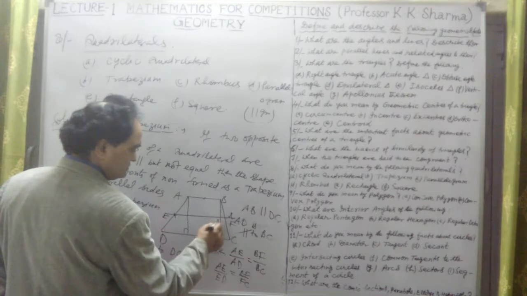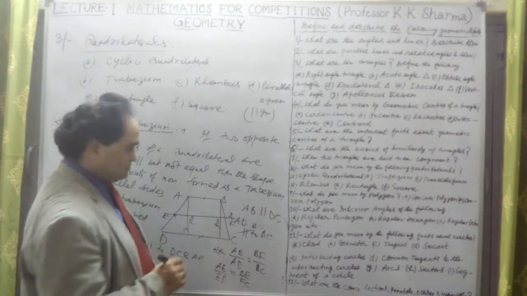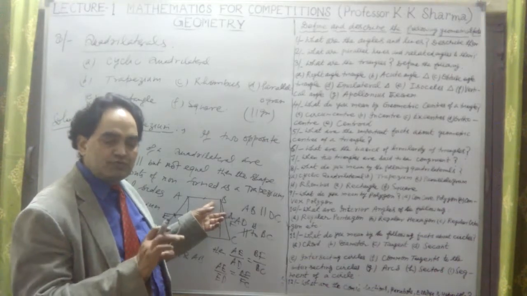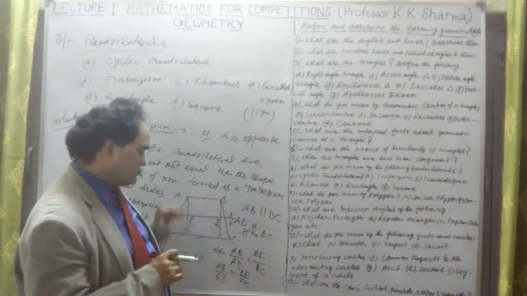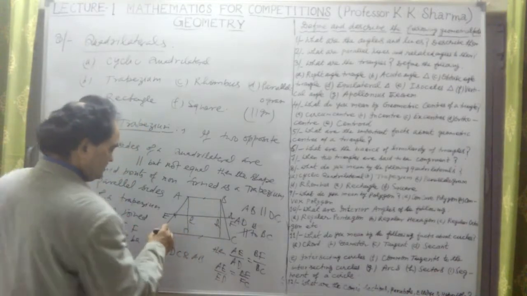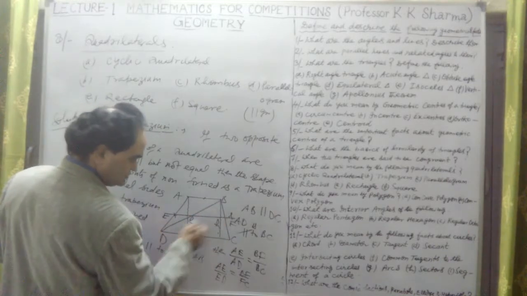Okay, so this is the height of the trapezium. What is the height? The perpendicular distance between two parallel sides is the height of the quadrilateral. So if I take this height and this triangle, what is the area of this triangle?